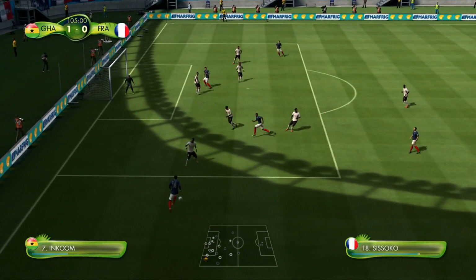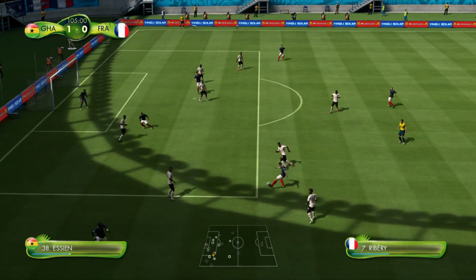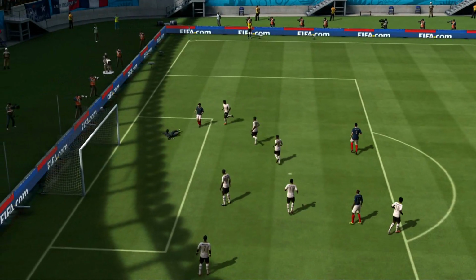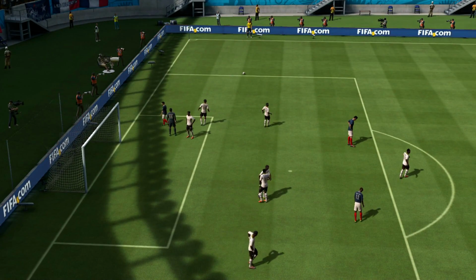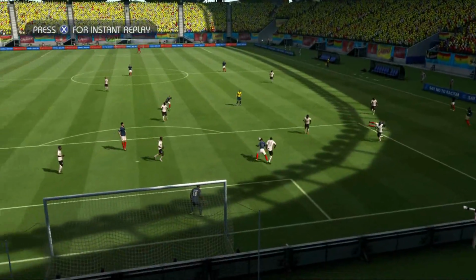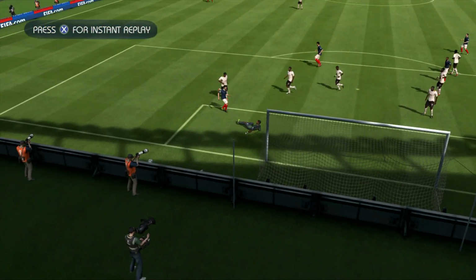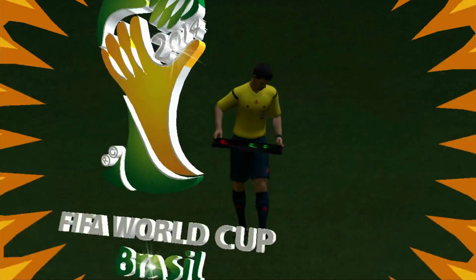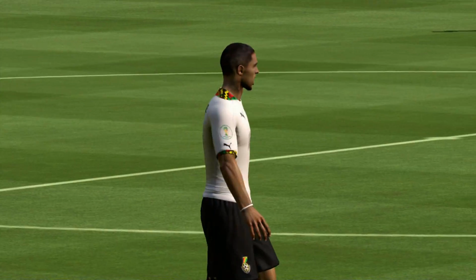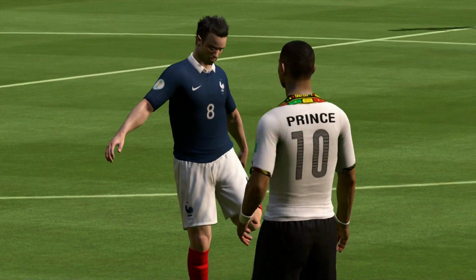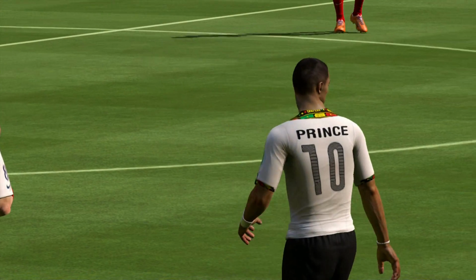Out to Sissoko, back to Ribéry, into the box, Matuidi, and it's blocked. And oh, what a save by the Ghanaian keeper. He's going to be the hero of this match, for sure. He's made some crucial saves. The deflection was wild, and yet France could not score that chance because of the brick wall that is in the goal right now. Their goalkeeper has been absolutely superb.